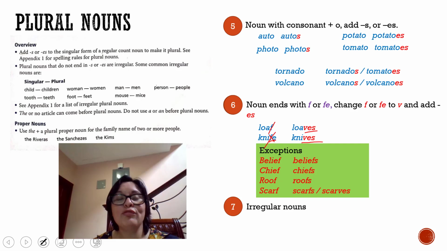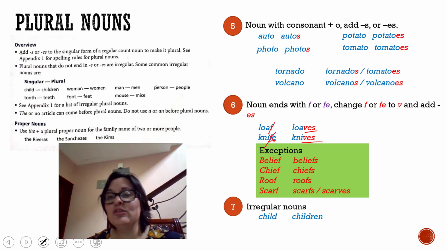Irregular nouns do not follow any rule. That's why they are called irregulars. And how do you know which one is the plural? You have to learn, you have to memorize the plurals. For example, child, the plural form is children. One child and more than one children. Okay? If you see here, the singular form is totally different from the plural form.